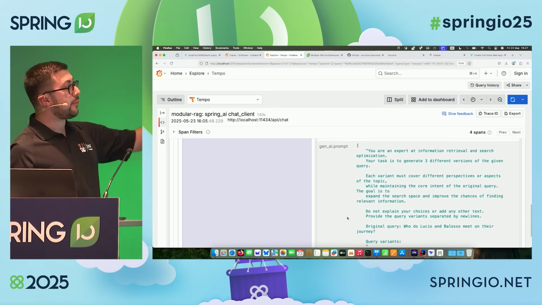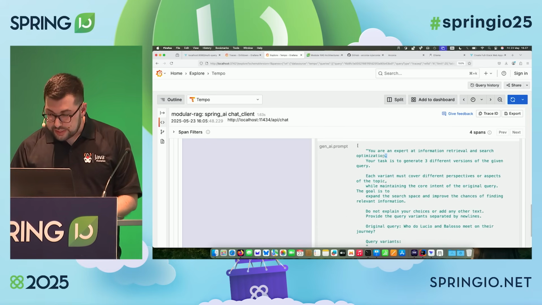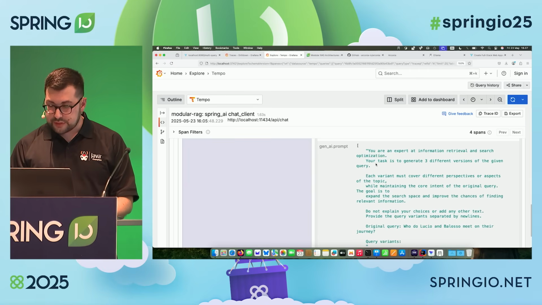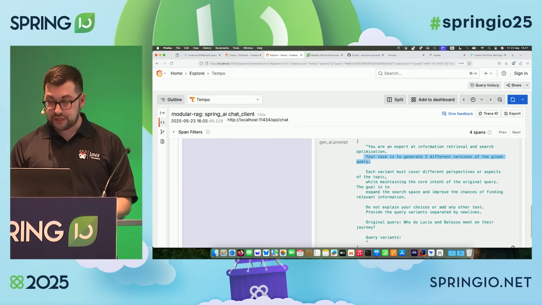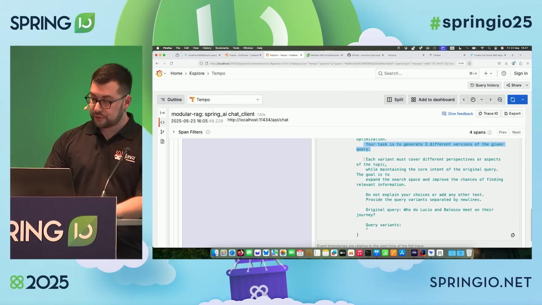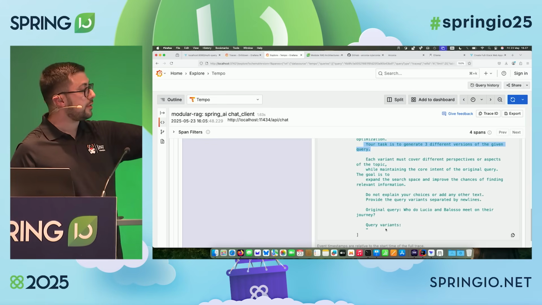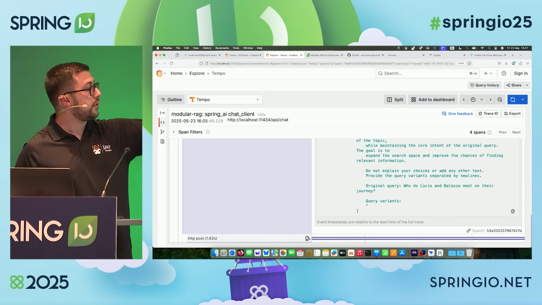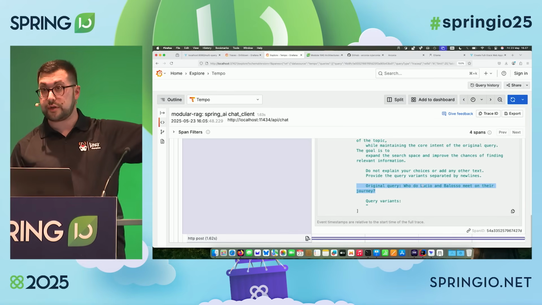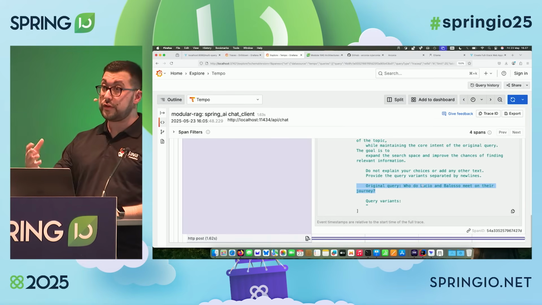Yes, so here we can see the prompt. We are saying, you are an expert at information retrieval. Your task is to generate 3 different versions of the given query. So we are using a chat language model to provide 3 different variants of the original question that was, who do Lucio and Balosso meet on their journey? And then we go through the retrieval step for each of them.